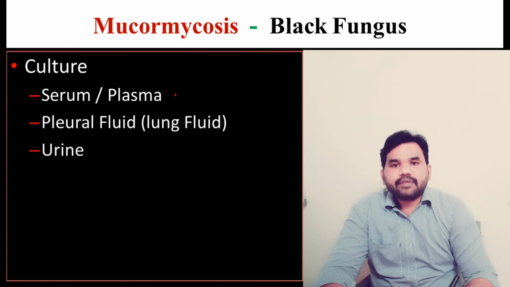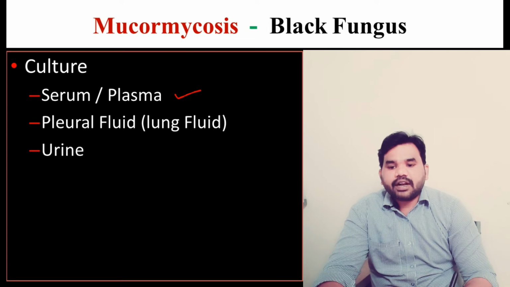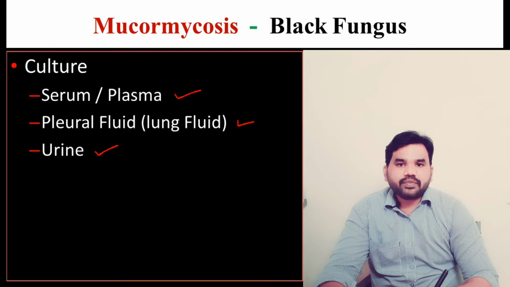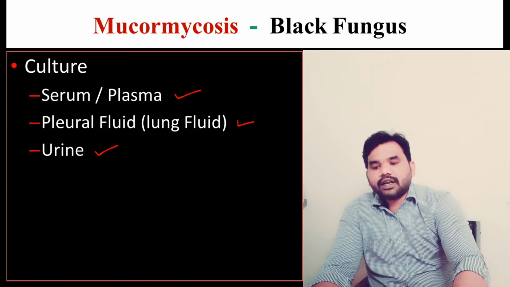We will collect the blood, and we will separate serum or plasma, and we are also collecting the pleural fluid, that is a fluid which is present around the lungs, and another fluid, that is urine. With the help of these three types of fluids, we will perform the culture, and inside the culture we will observe whether the fungus is growing or not.